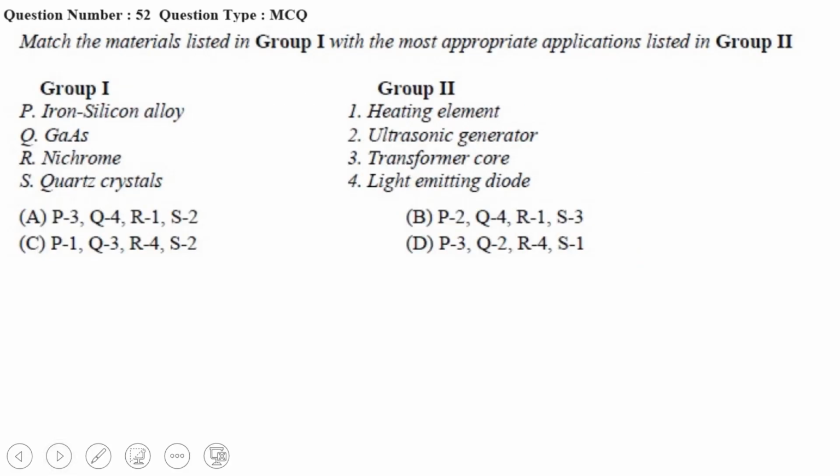Next, match the materials listed in group 1 with the most appropriate applications listed in group 2. These are the materials: iron silicon alloy, gallium arsenic, nichrome, quartz, steel. Let us see one by one. We know iron silicon alloy is used in transformer steel. Why is it used in transformer steel? Because it reduces the heat loss.